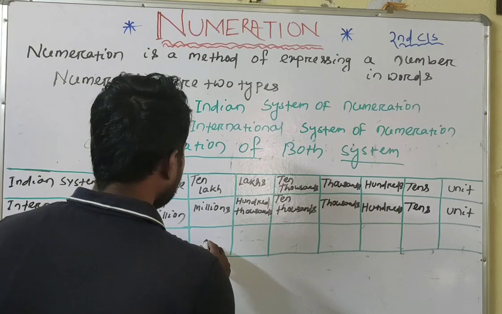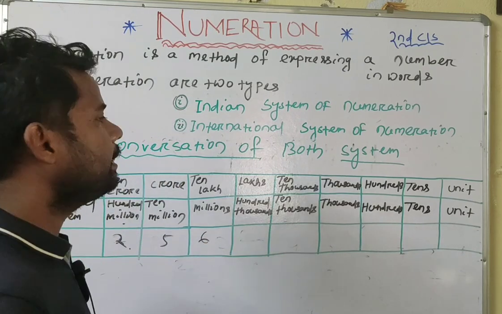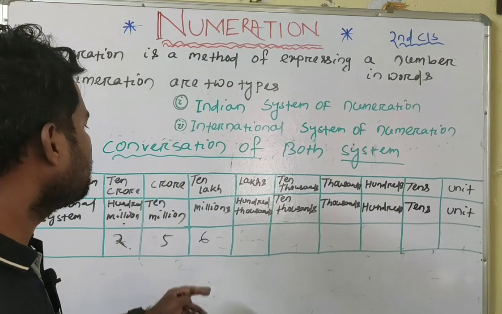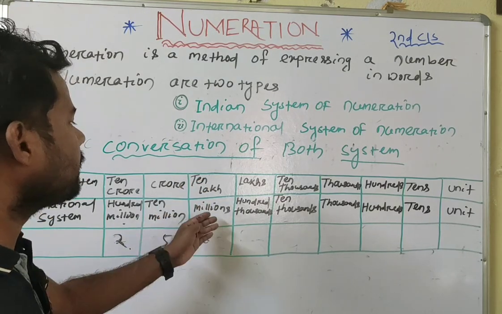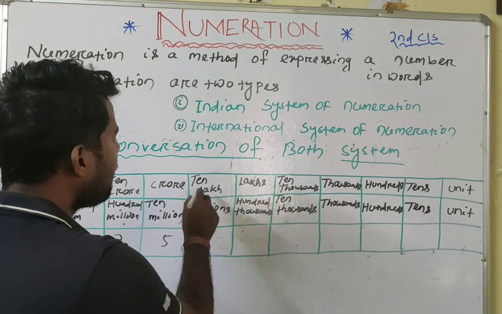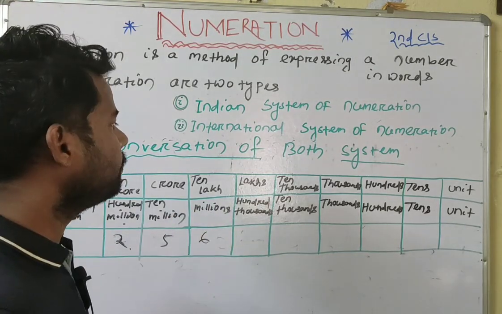And any digit we take here, in the Indian system we will say it is 60 lakh, but in the international system it is 6 million. That means 60 lakh is equal to 6 million.